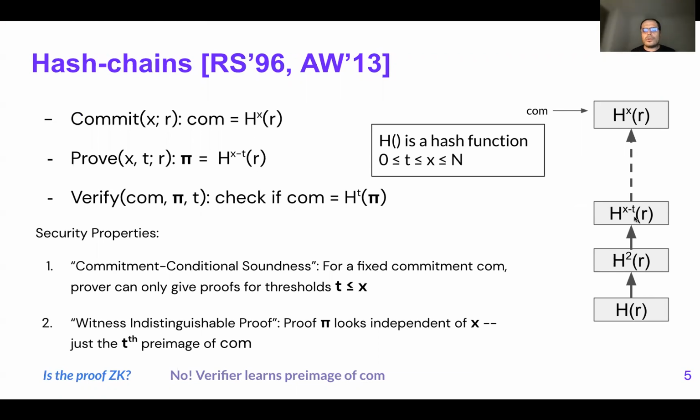What Bob will do is continue to hash this proof until he reaches the commitment. He is 100% sure that Alice had a long enough chain, which is at least 18, which means that Alice is definitely 18 years old or more. As you can see, there is a commitment-conditional soundness here and witness indistinguishability because Bob learns nothing else about Alice's age.